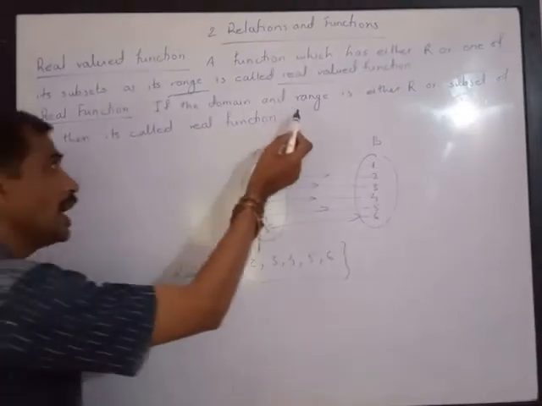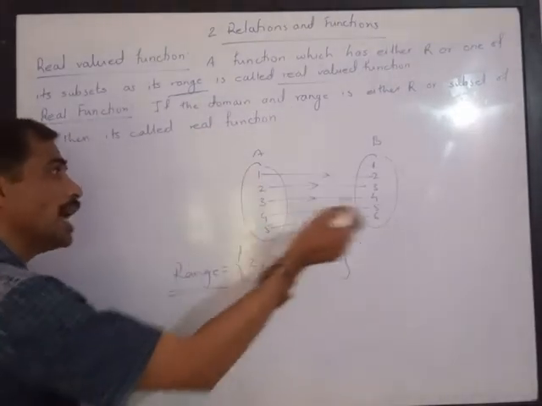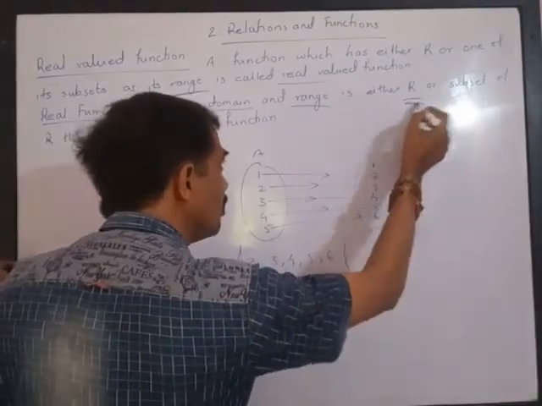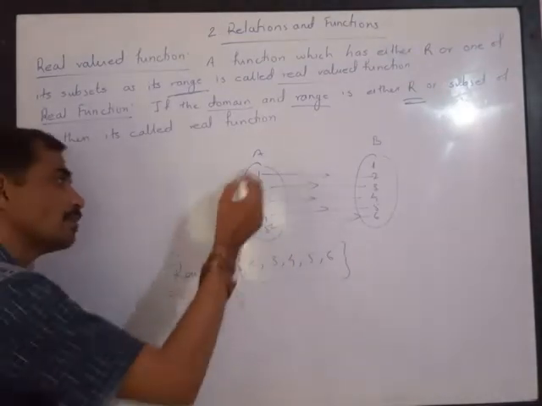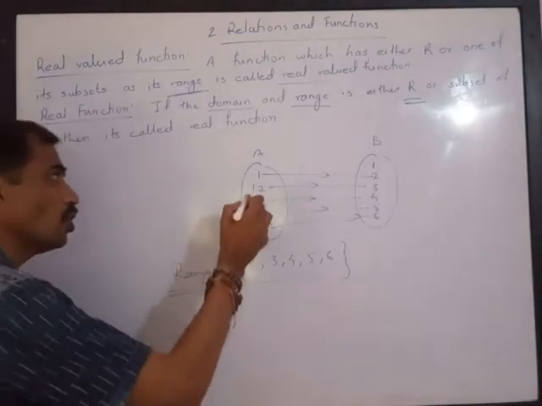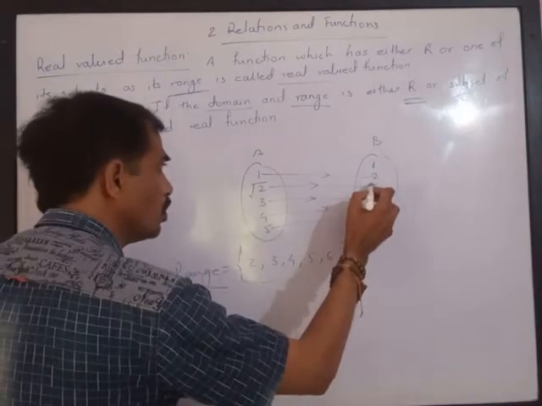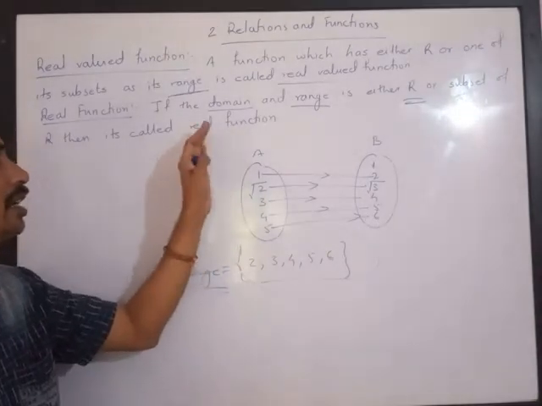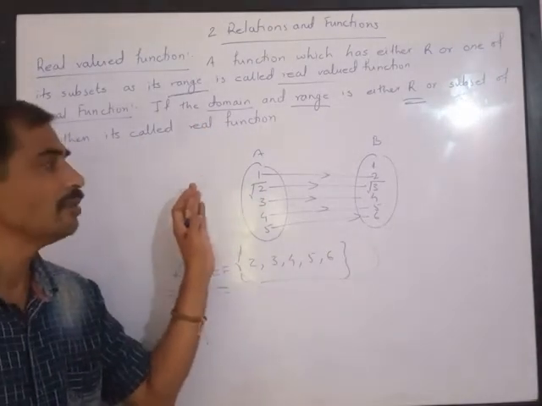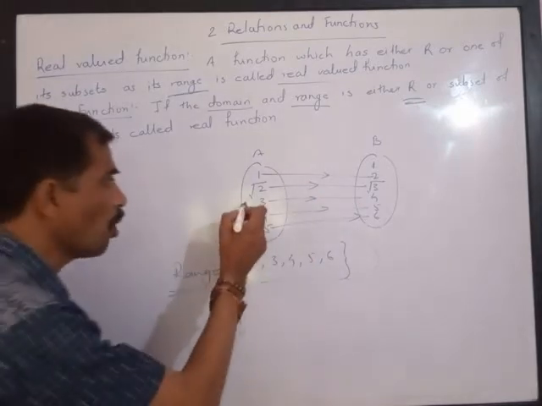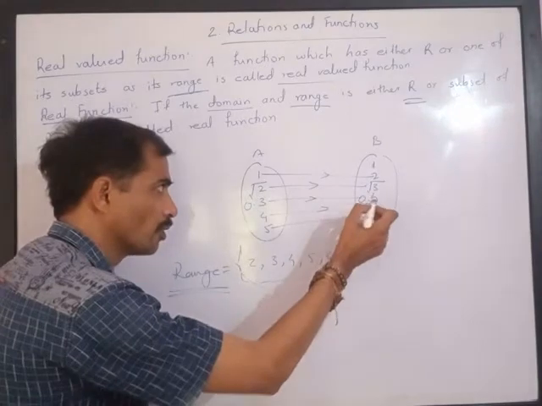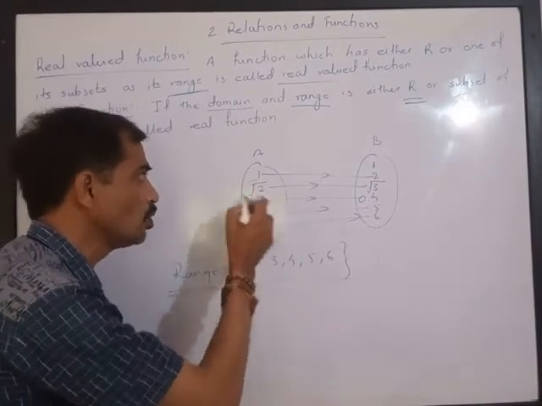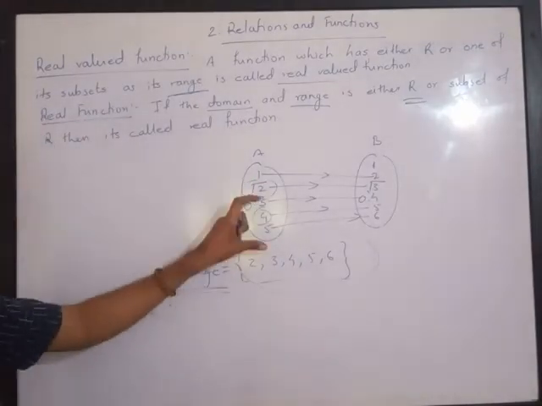If the domain as well as the range, please understand here, is either real numbers or a subset of real numbers, it can be root 2, root 3, that is irrational. We have already studied real numbers, meaning the numbers which are rational numbers and irrational numbers. So if it is 0.3, 0.4, then these are rational numbers and root 2 is an irrational number. These together form real numbers.